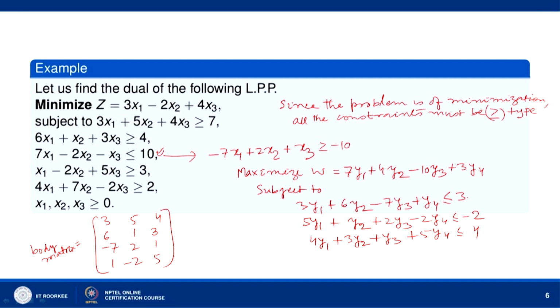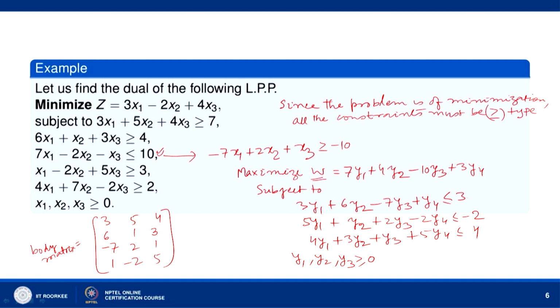Okay. So, c1, c2, c3, and y1, y2, y3 greater than or equal to 0. So, this is our dual problem. We replace minimization by maximization. The variable z will be replaced by some other variable. So, we can write it as w.